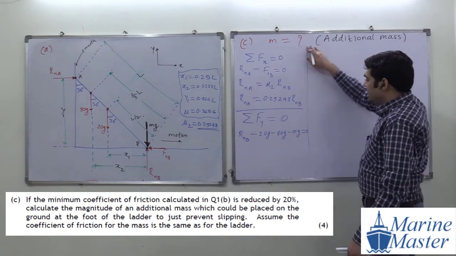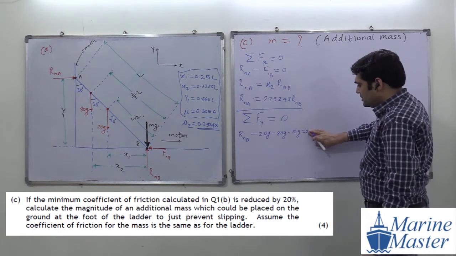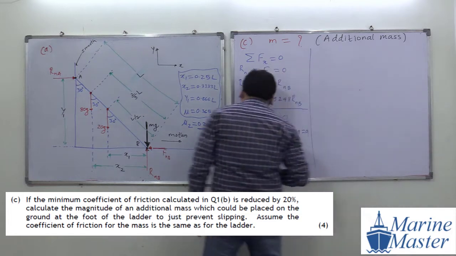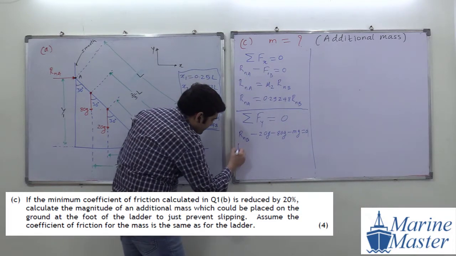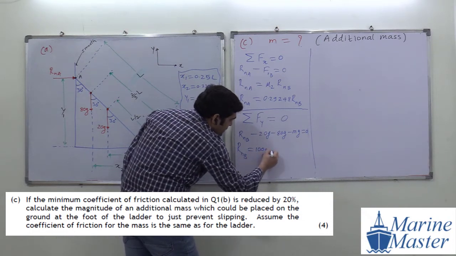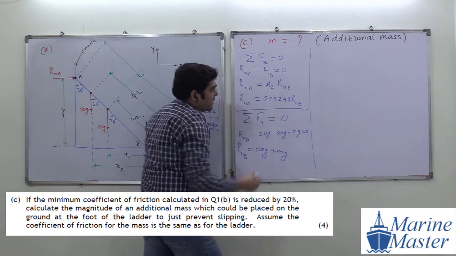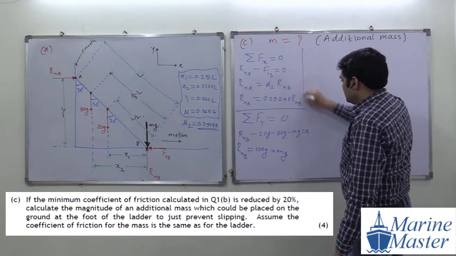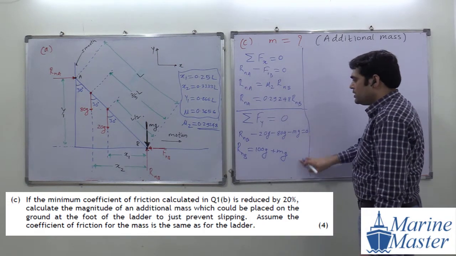So here we have one extra force, everyone. Try to observe the things. So RNB will become 100G plus mg. Anyone have any doubt in this discussion?